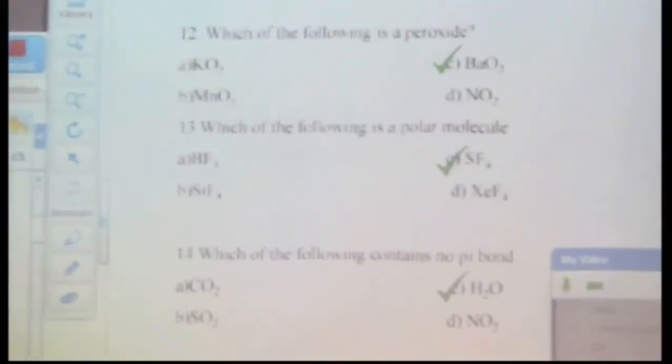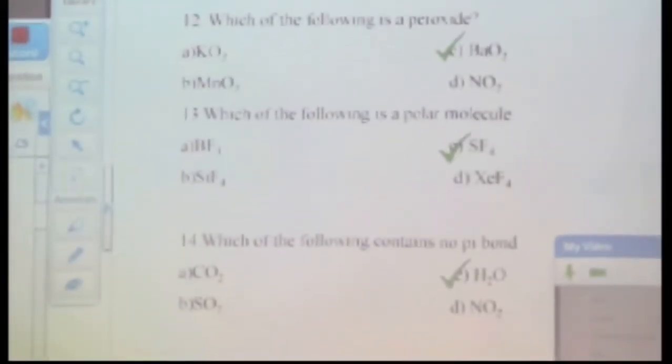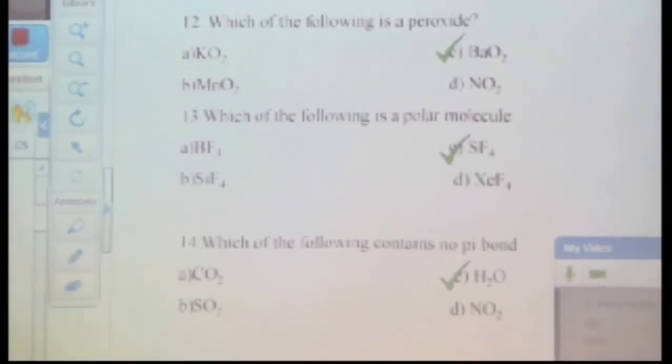Which of the following is a peroxide? What is the feature of a peroxide? It should have an oxygen-oxygen linkage with a -1 oxidation state. So in case of BaO2, the structure is like this, right? So hence only barium peroxide is a peroxide, right?